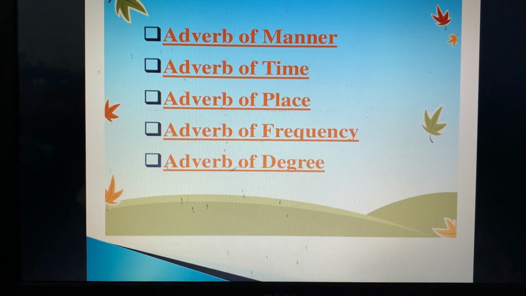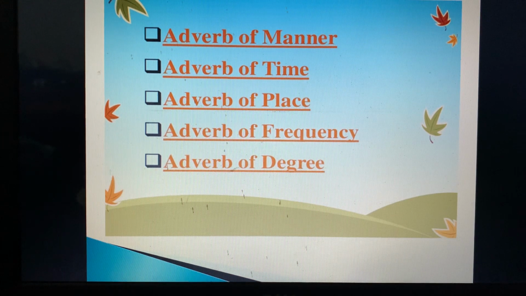More examples we can take, like tomorrow I will go to Mumbai. So tomorrow is the adverb of time. Fine. I was absent day before yesterday. So day before yesterday is again the adverb of time. It tells us at what time the action is done, when the action is done. It answers the question when the action is done. Fine, I am standing here now. When is the action done? Now. So now is the adverb of time.